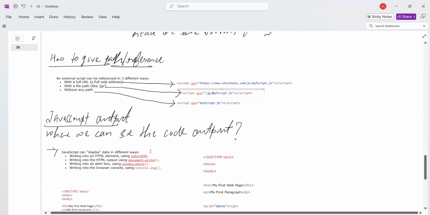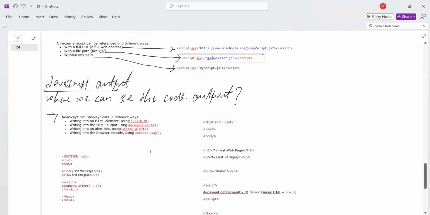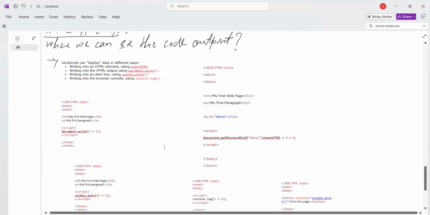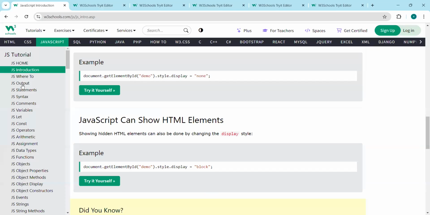Now, where will we see the JavaScript output? When we write code in C++, Python or Java, we can see the output in the terminal. But where will we see JavaScript output? That is the main question. We can see it using the dot innerHTML method, and we can also use document.write. We can use window.alert as well as console.log. We will see how all these four things work and how they display the data of the JavaScript code.